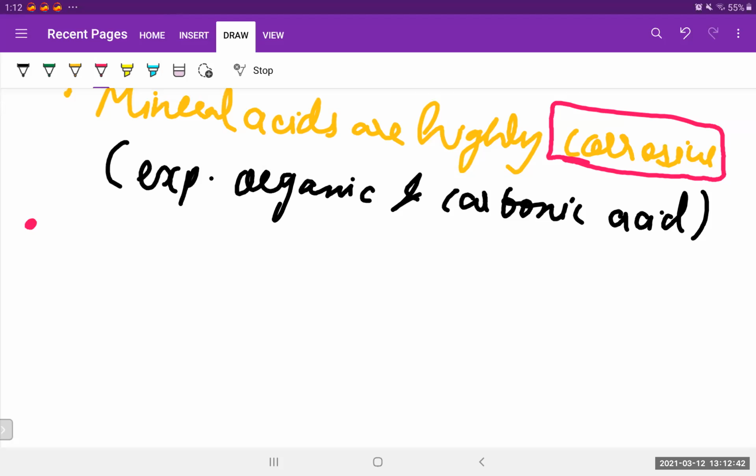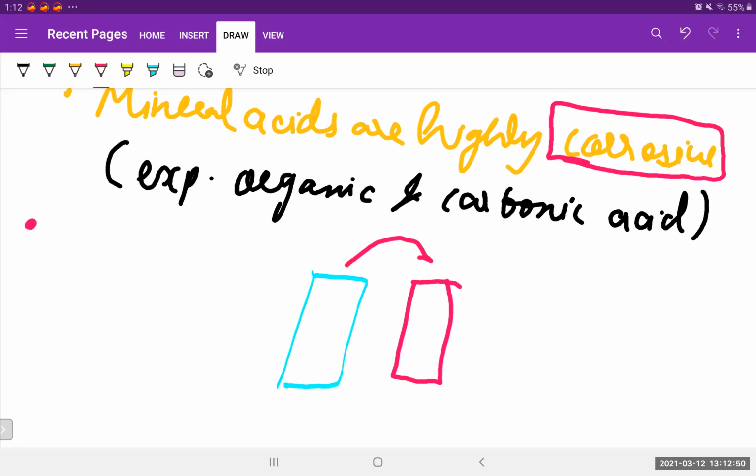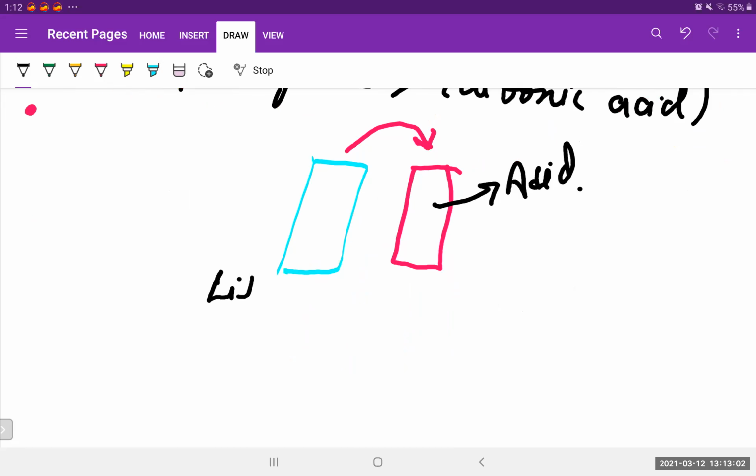So whenever you come across any litmus paper, if it turns red, and red is a sign of danger, so please understand that it's actually an acid. So this is a litmus paper.